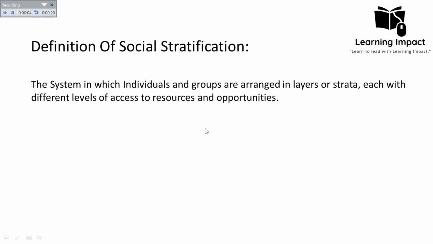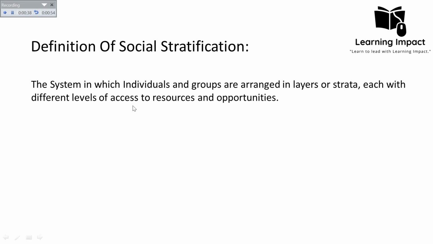How can we define this? Social stratification is a system in which individuals and groups are arranged in layers or strata, each with different levels of access to resources and opportunities. So we can say that it is a system of categorization. It is a system in which individuals have been assigned into different strata, into different layers, and each has different levels of access to resources. It means that the culturally valued rewards, in the form of property or prestige, have been unevenly divided among the individuals of the different strata. This leads to social stratification.